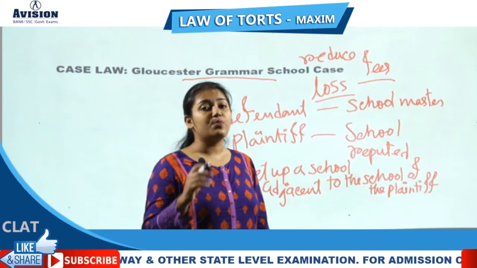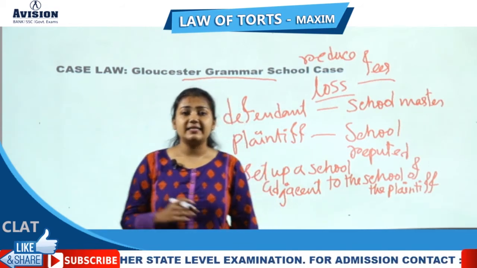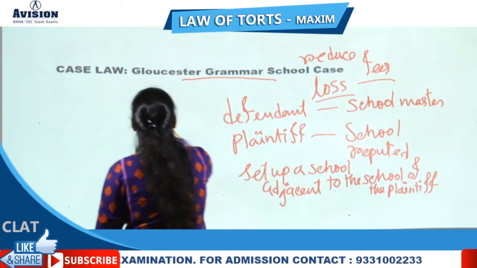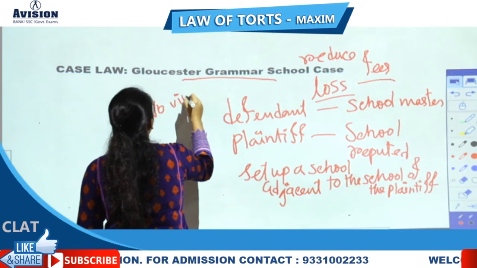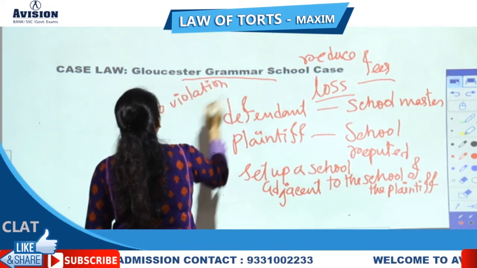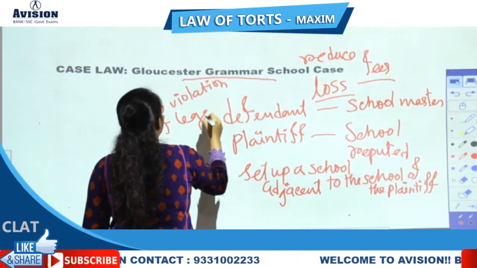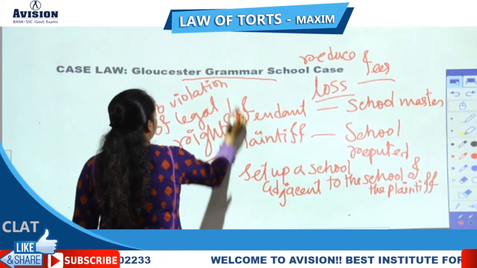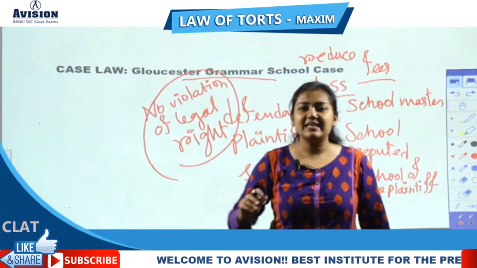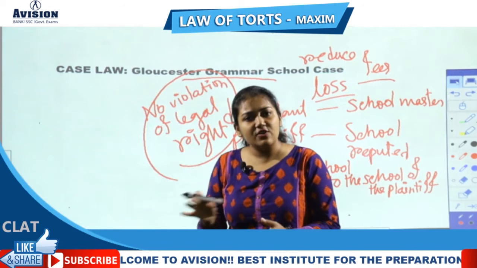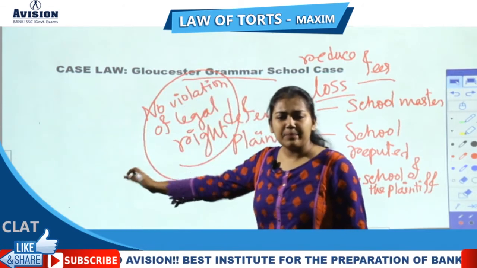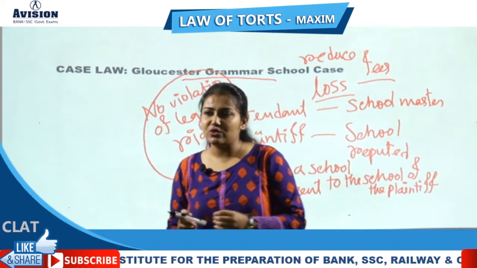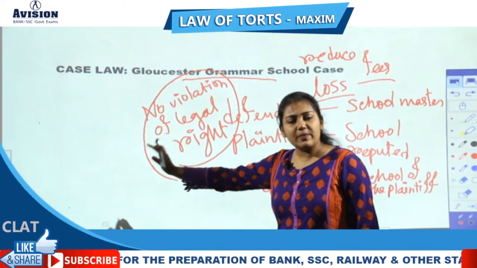But what did the Supreme Court say? The Supreme Court said that there is no legal damage, so no violation of legal right. Did the defendant violate any legal right of the plaintiff in this case? He just set up a new school. By just the construction of a new school, are the legal rights of the plaintiff violated?